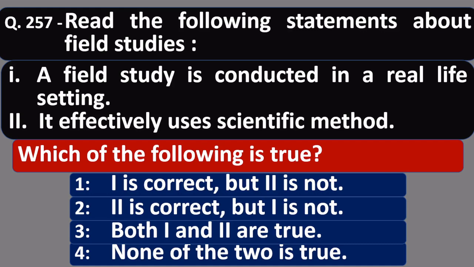Friends, statement number 1 is true. A field study is conducted in a real life setting. Statement number 2 says that it effectively uses scientific method. It uses scientific method, but we can't say that it uses scientific method effectively. So statement 2 is not true, and option number 1 is correct. According to this option, statement number 1 is correct but 2 is not.